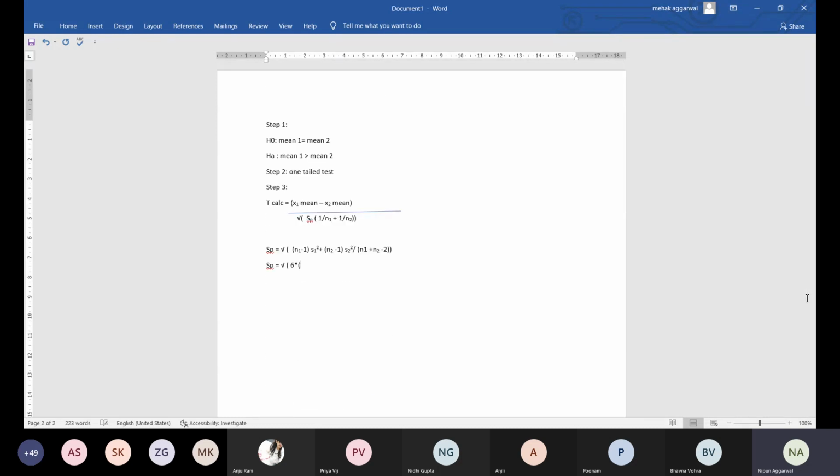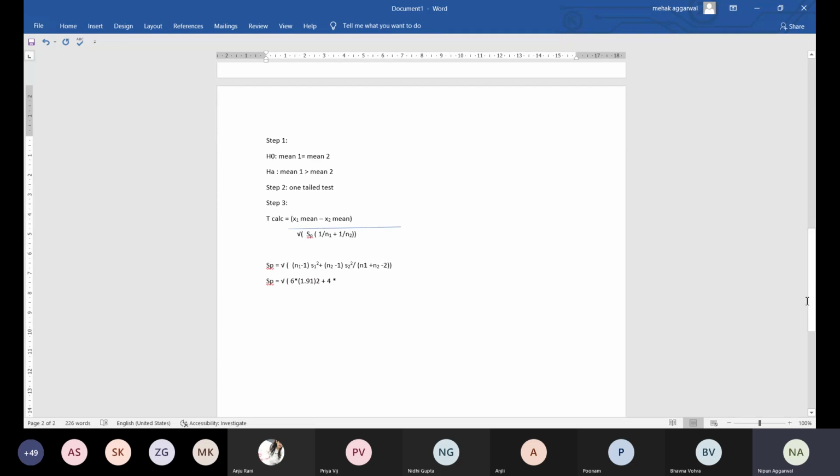So 6 into 1.91 square plus 4 into S2 square, where S2 is 2.44.